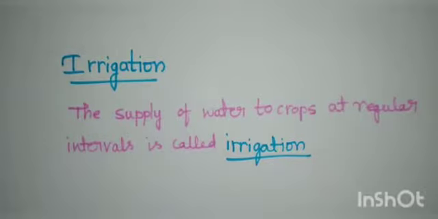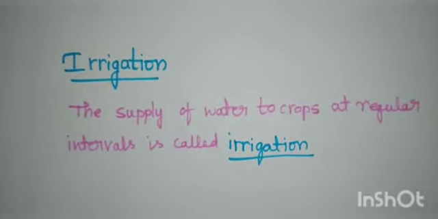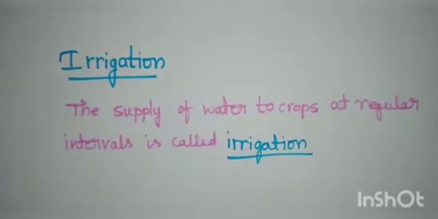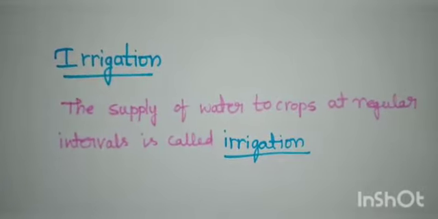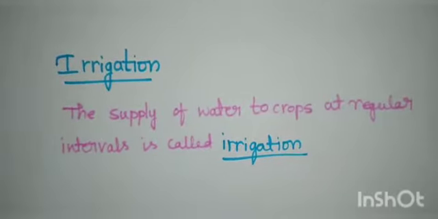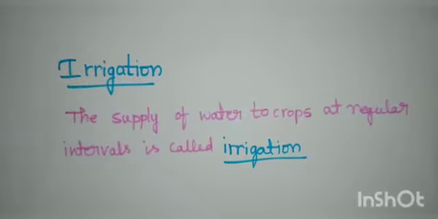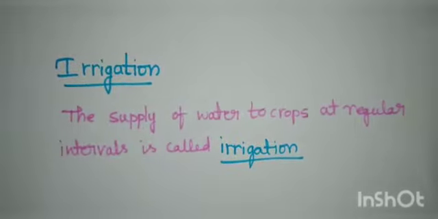So water is essential because it helps in the germination of the seeds, and seed germination does not take place under dry conditions. Nutrients dissolved in water are transported to each part of the plant.